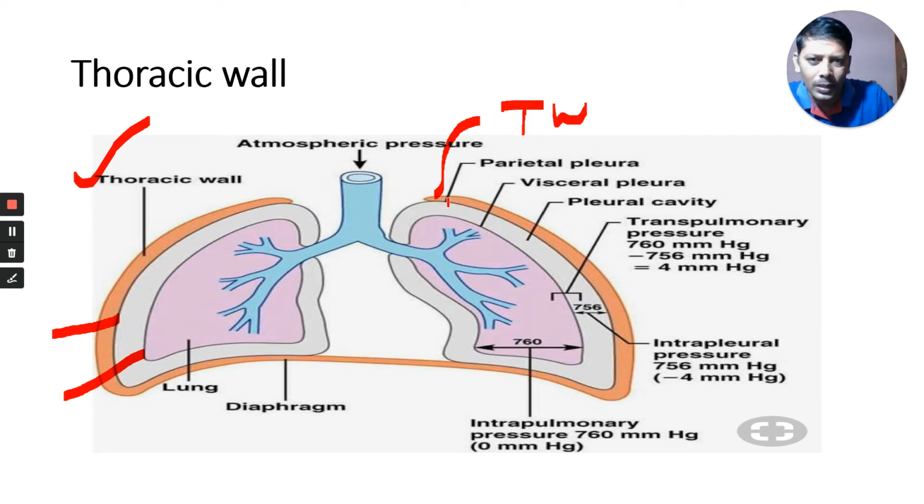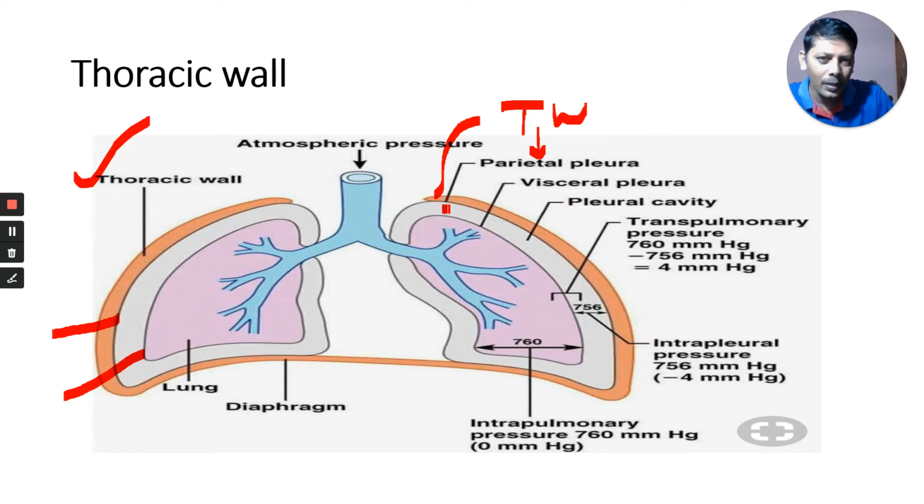Below the thoracic wall, what is present? The parietal pleura. After the parietal pleura, what is present?